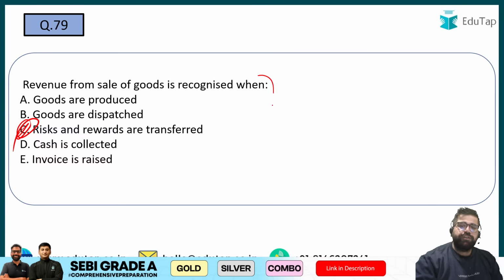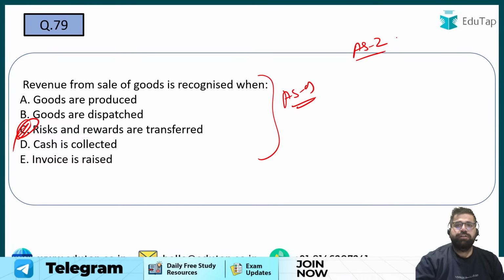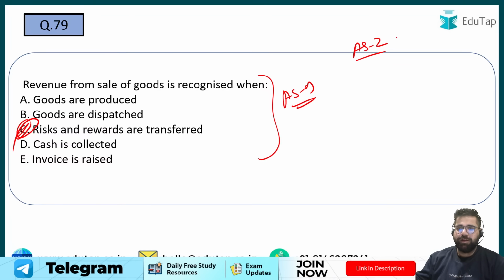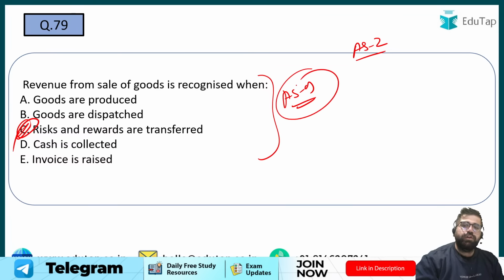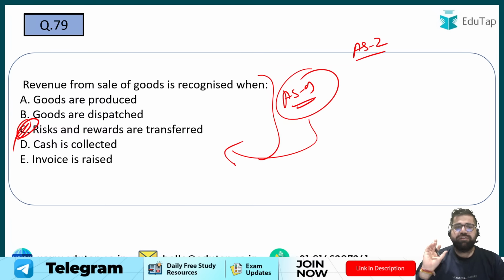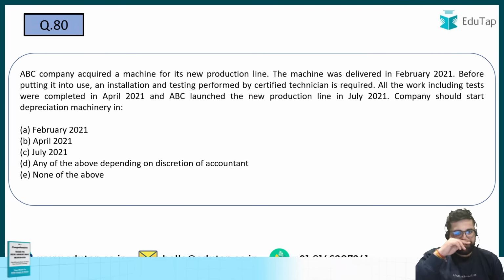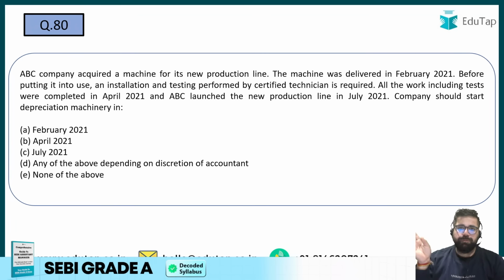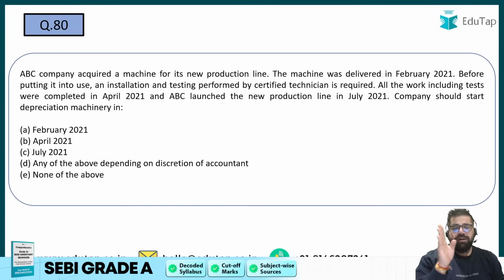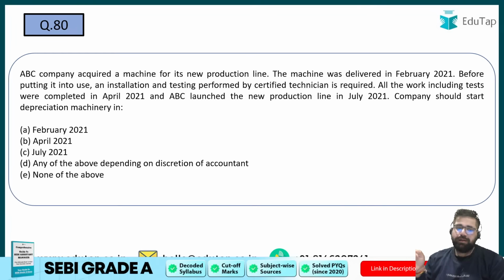This is the soul of AS9, right? Like the soul of AS2 is what? The lower of cost or your NRV, right? Likewise, the soul of AS9 is this only: whenever rewards and risk are transferred, you can recognize your revenue. Chaliye, next we have question number 80. Now we are shifting to property, plant and equipment, which is AS10, right?